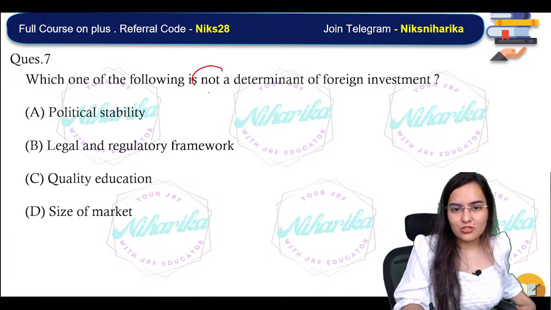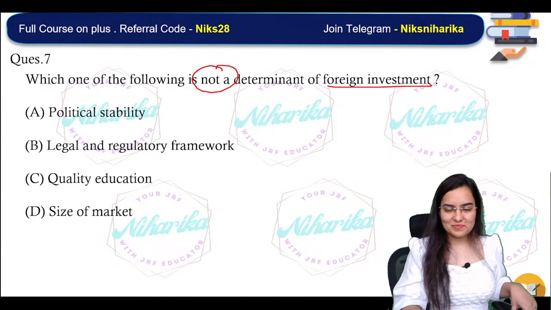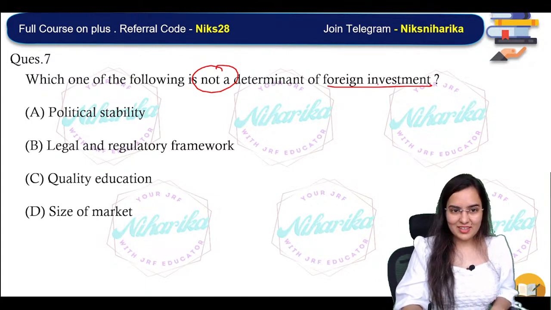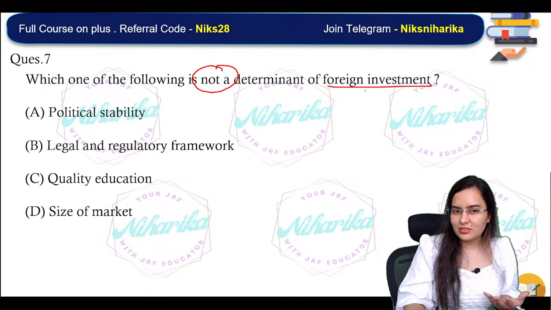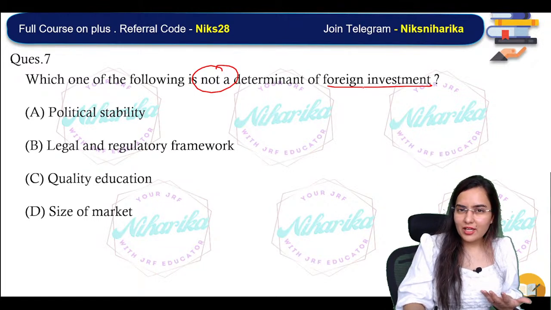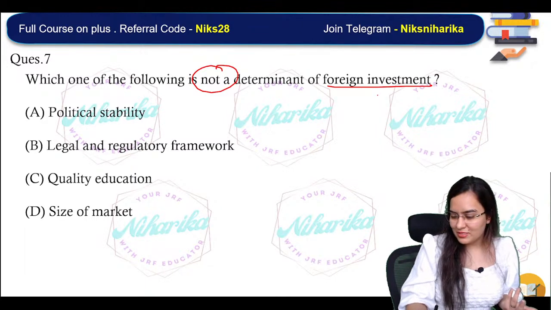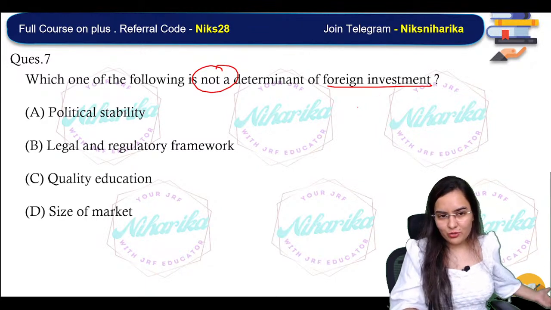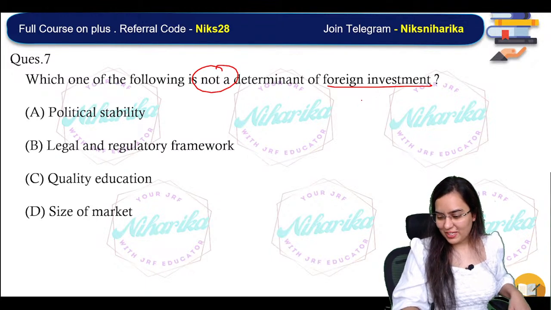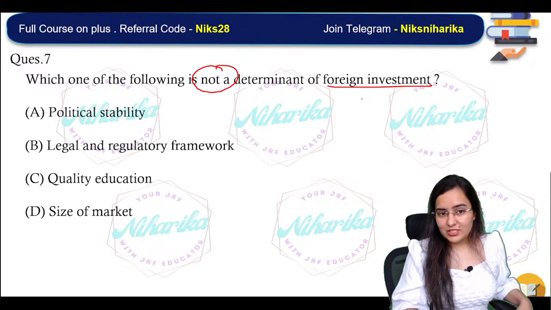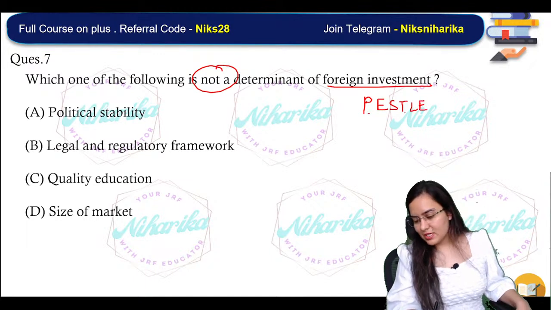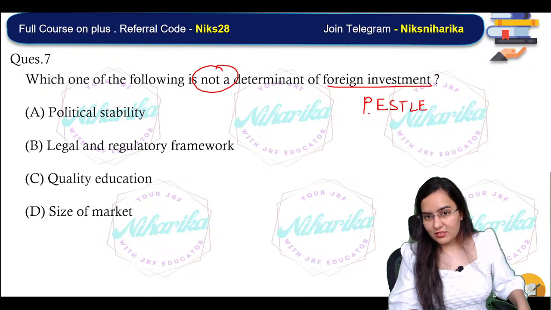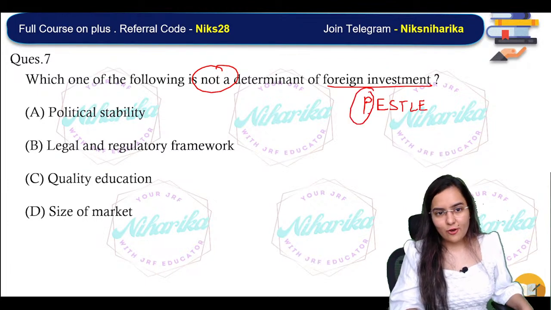Now, which one of the following is not a determinant of foreign investment? Basically, it is asking you which one you have not studied in macro environment, business environment. Those who are saying A, that means the P in PESTEL in macro environment. What's the full form of P in PESTEL? I don't remember, please help me out. PESTEL itself has political, stability.